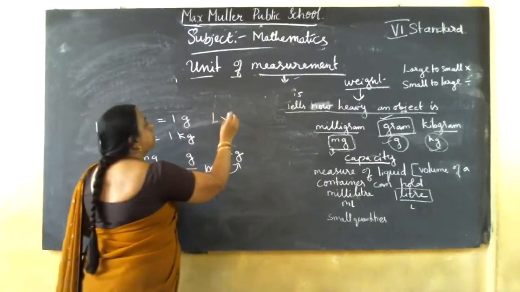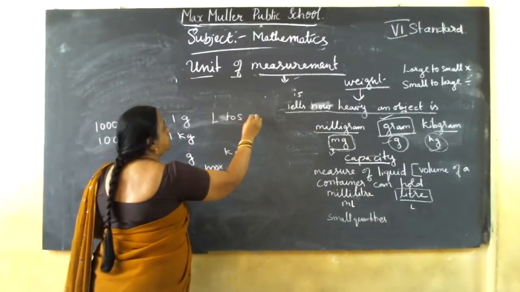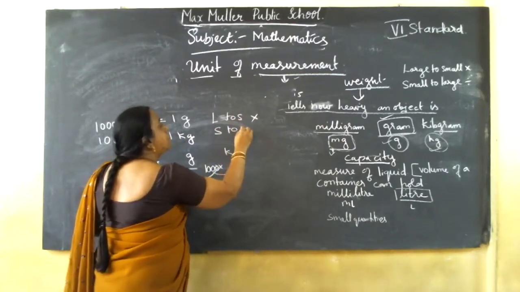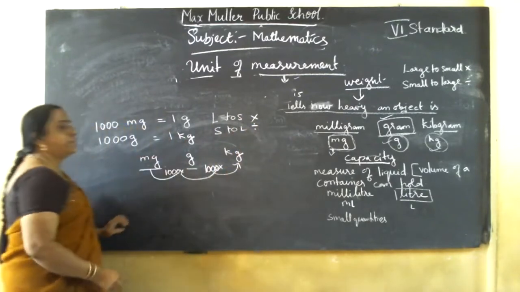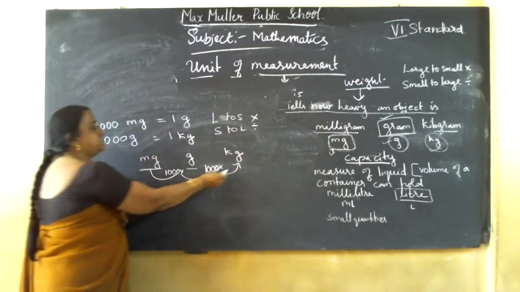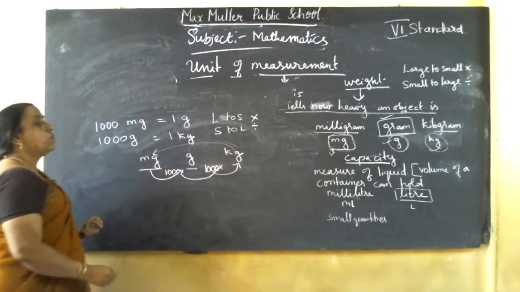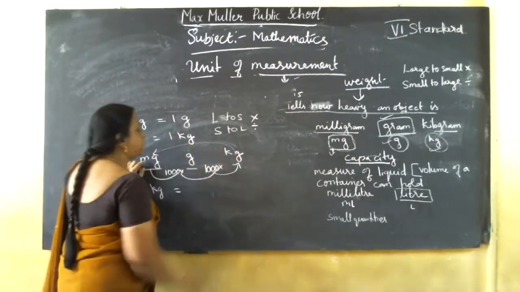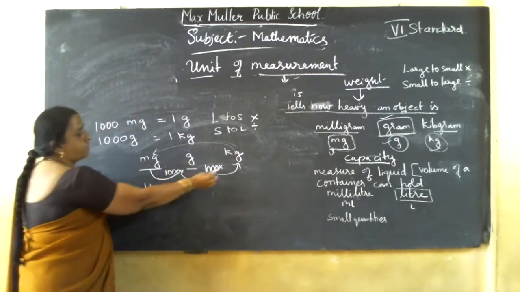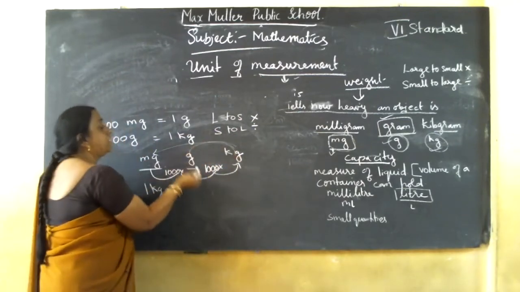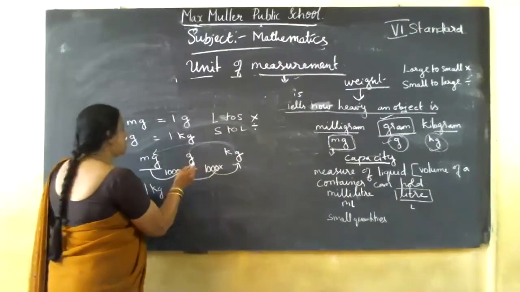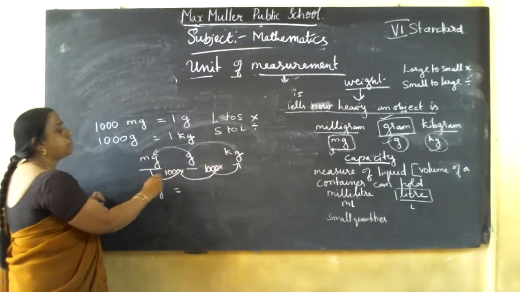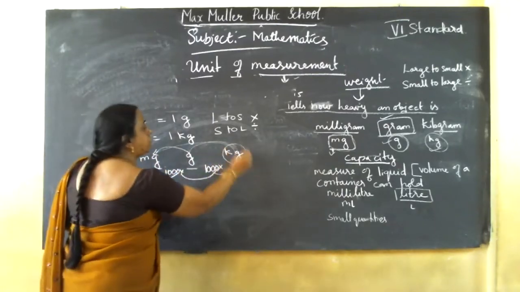Same rule: larger unit to smaller unit, what you should do? Multiply. If it is smaller unit to larger unit, divide. Now for example, if the question is 1 kg is equal to how many milligrams? So how to do this? 1 kg equal to 1000 grams. Then 1000 gram is equal to 1000 mg. So you should multiply both.